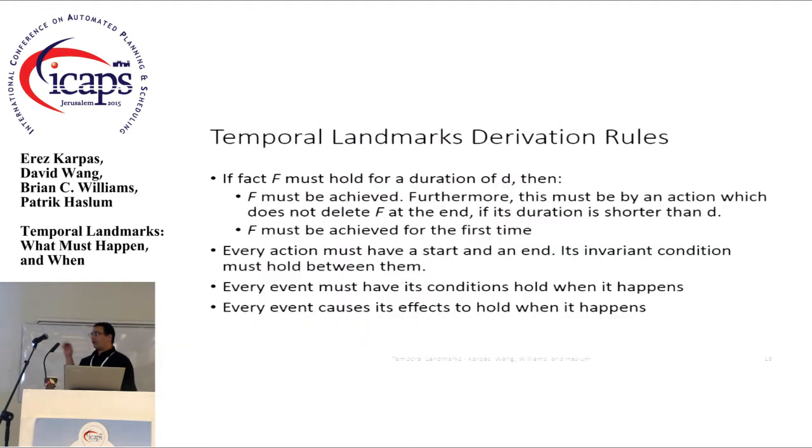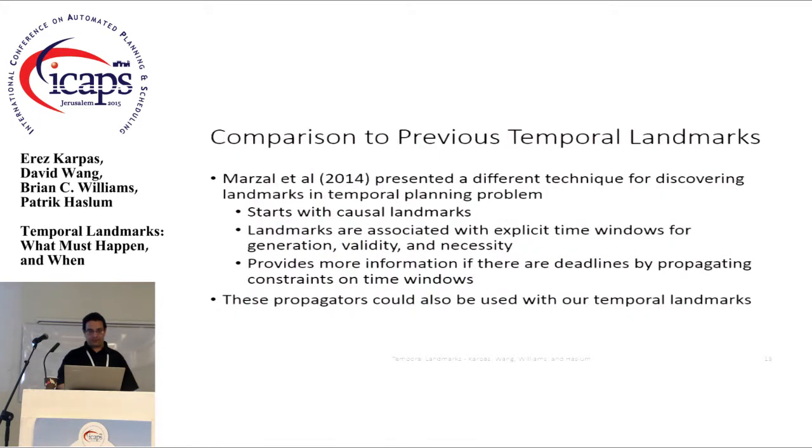So just to review the 5 derivation rules we defined. So if a fact f must hold for a duration of d, then f must be achieved. And furthermore, it must be achieved by an action which does not delete f at the end if its duration is shorter than d. And f must be achieved for the first time. Also, every action must have a start and an end, and its invariant condition must hold between the start and the end. And these are kind of obvious. Every event must have its condition hold when it happens, and every event causes its effects to happen when it happens. So these are the derivation rules.